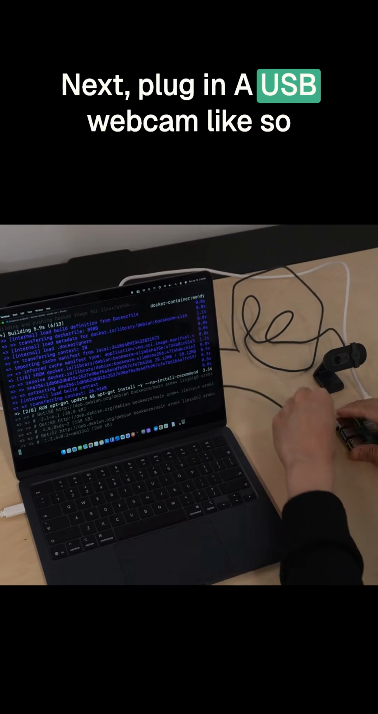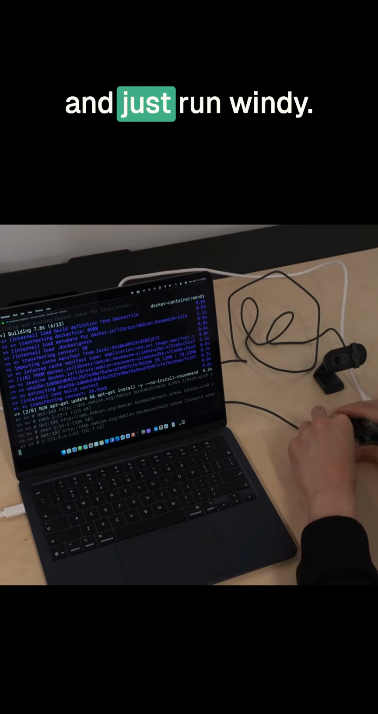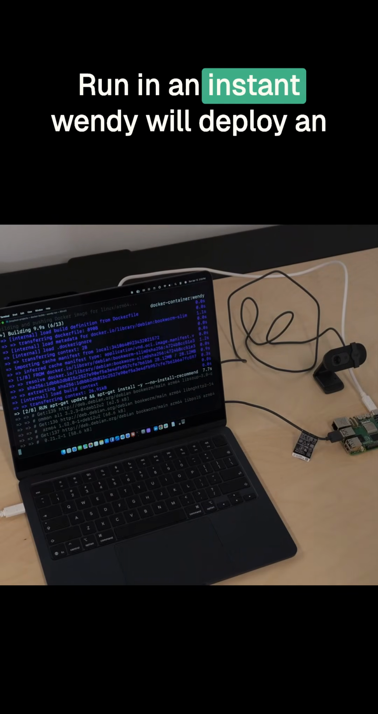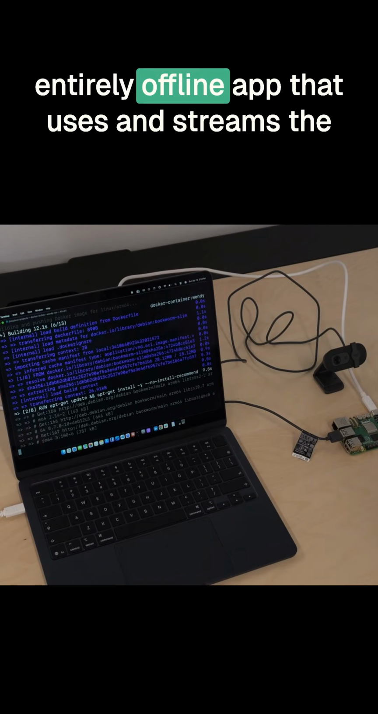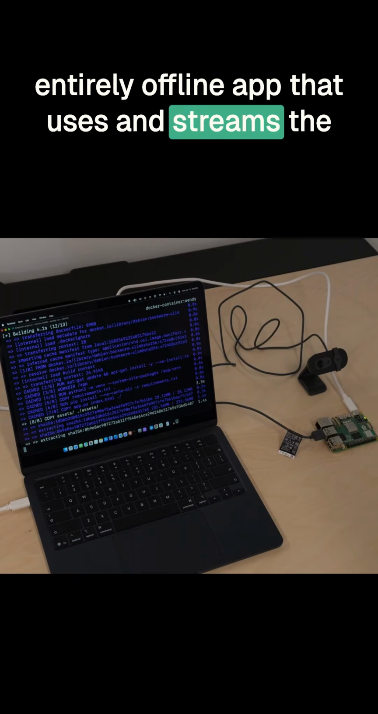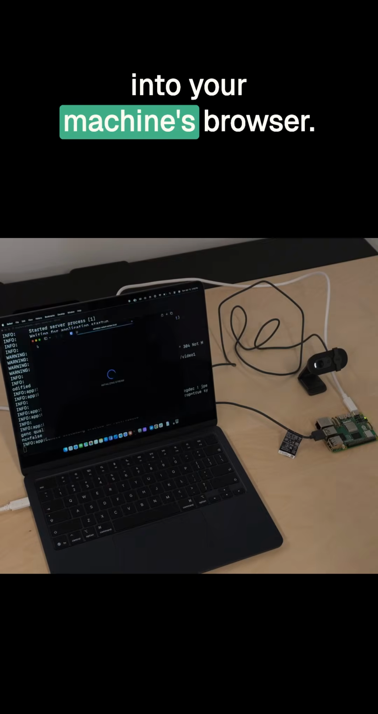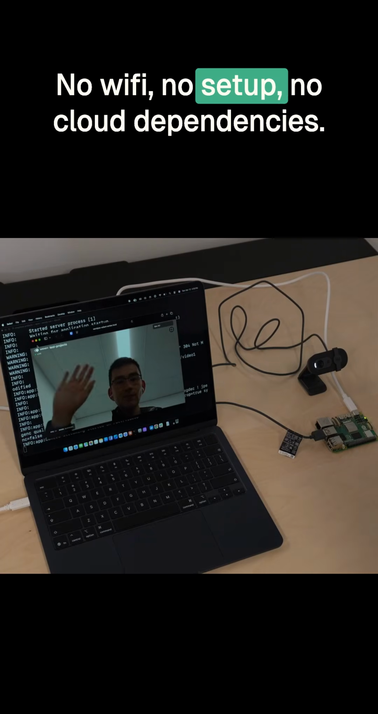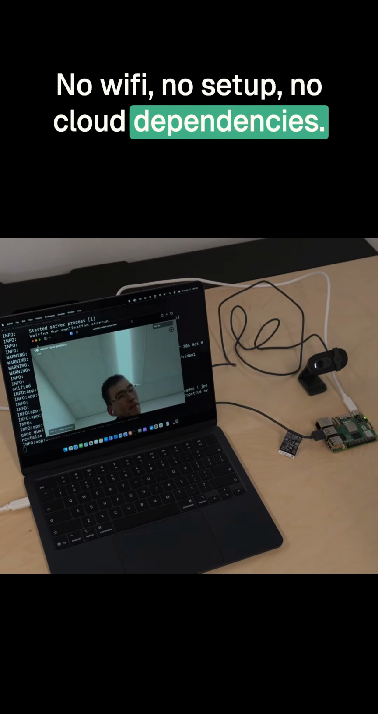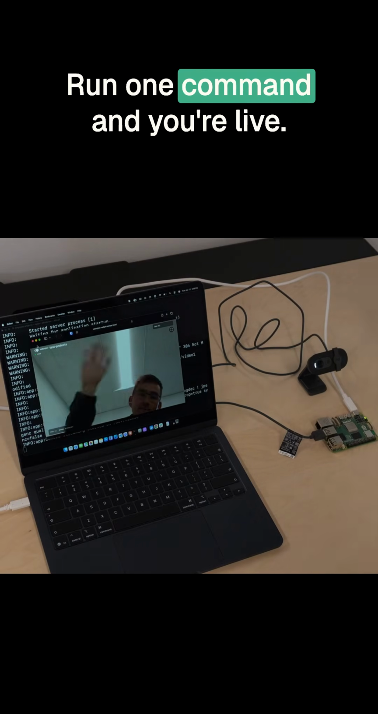Next, plug in a USB webcam like so, and just run wendy run. In an instant, Wendy will deploy an entirely offline app that uses and streams the webcam feed from the USB-C cable directly into your machine's browser. No Wi-Fi, no setup, no cloud dependencies. Just plug it in, run one command, and you're live.